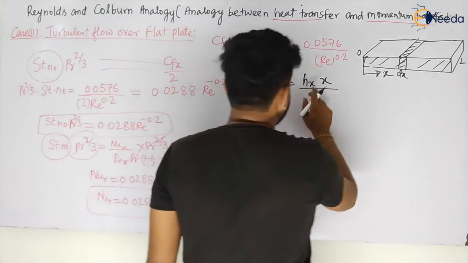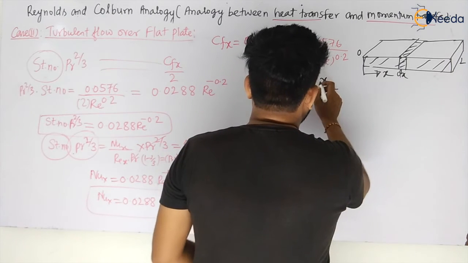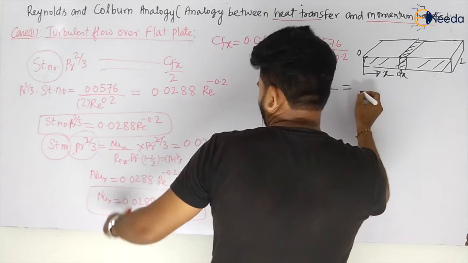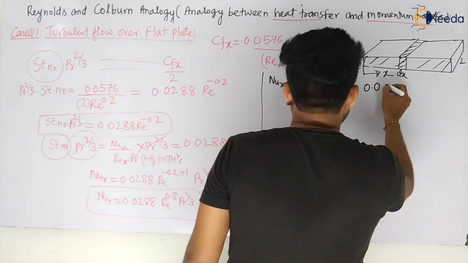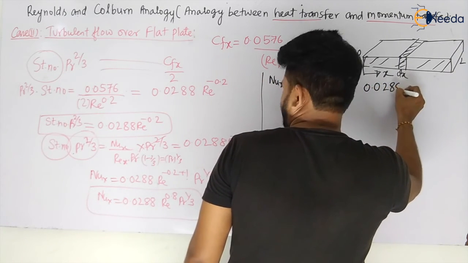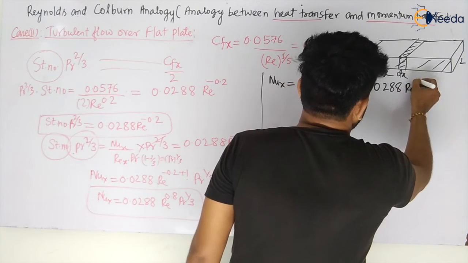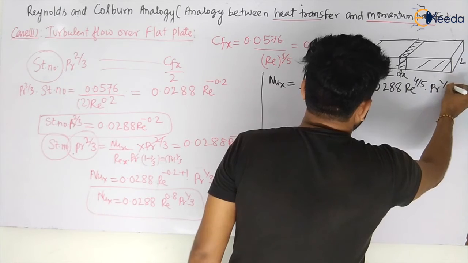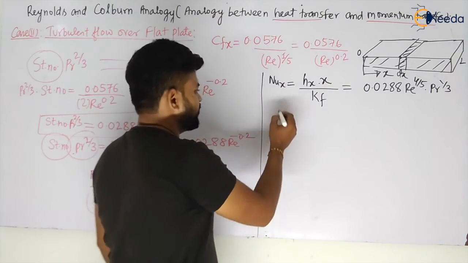So if I calculate hx times x upon kf, this will be equal to 0.0288 Re to the power 0.8, which is 4/5, multiplied by Pr to the power 1/3, my dear students. Yes or no? So let us calculate hx.